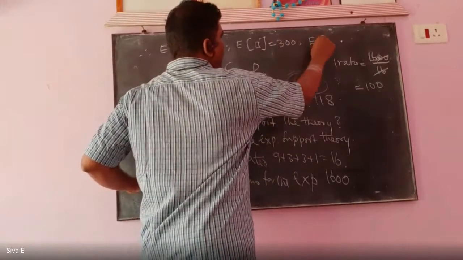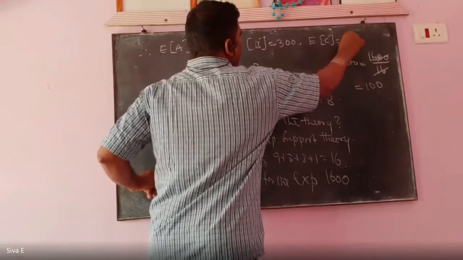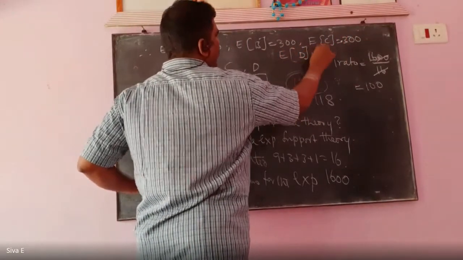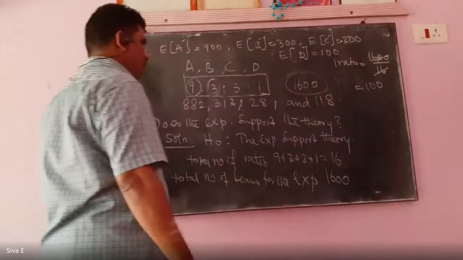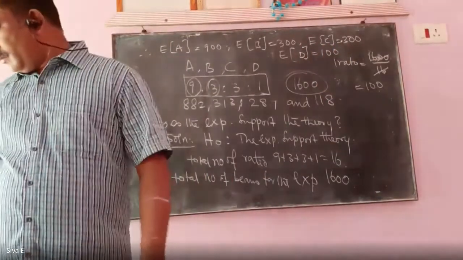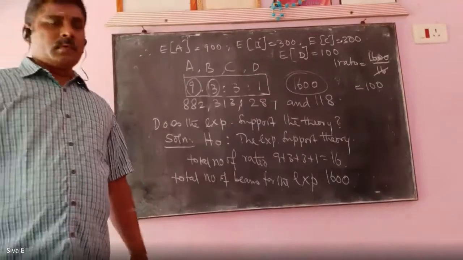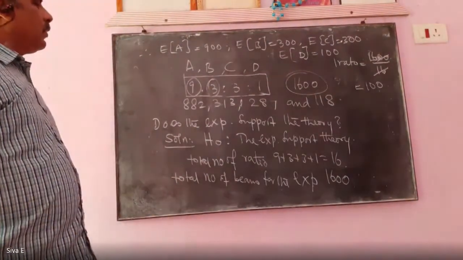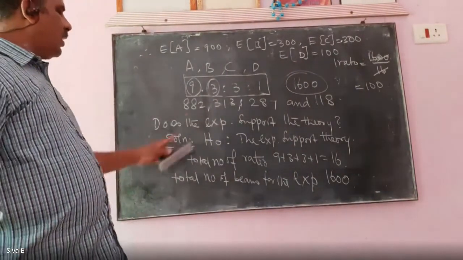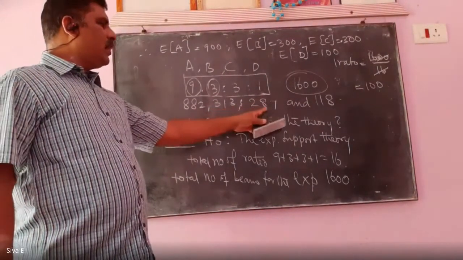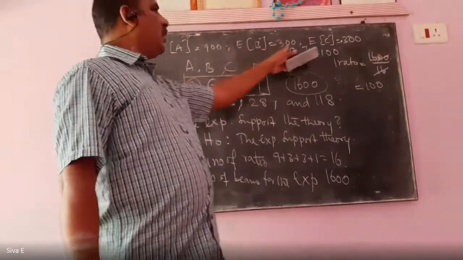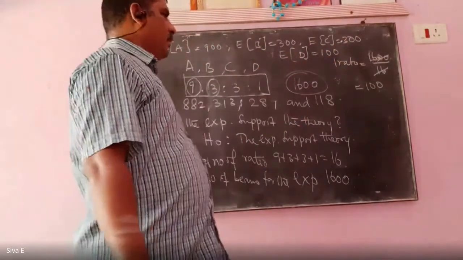Expected value of C is again 300. Expected value of D equals 100. Observed values are 882, 313, 287 and 118. Expected values are 900, 300, 300, 100.